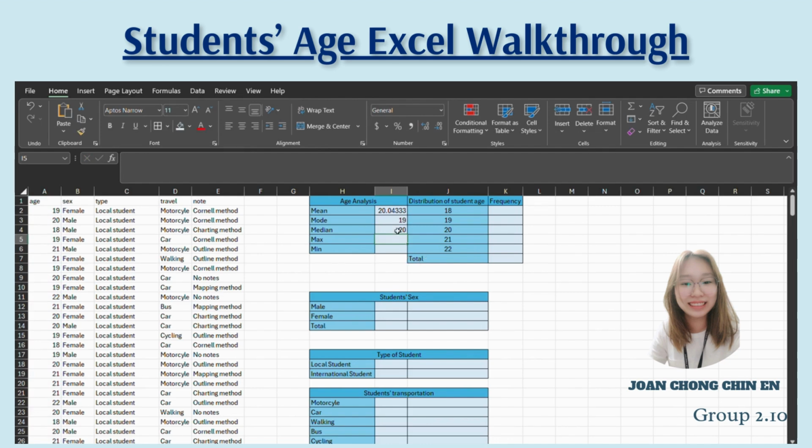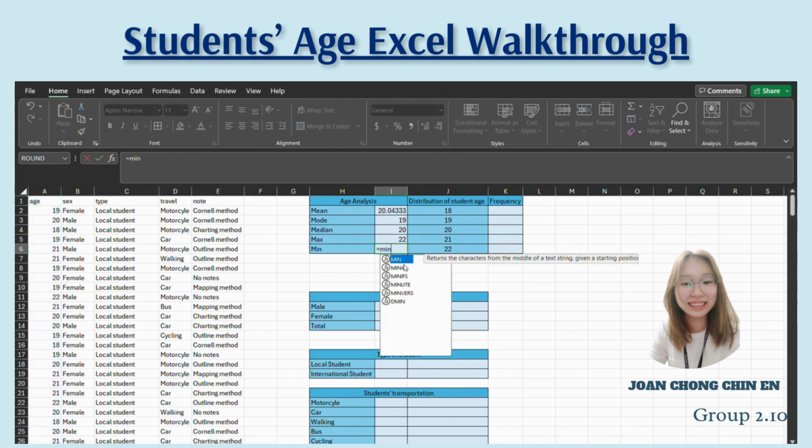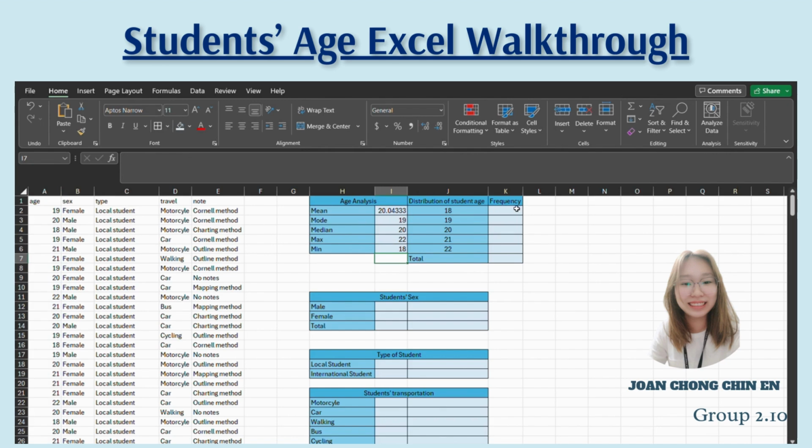Next, for the maximum value, we will use the formula MAX and select all the data of age and also click enter to show the result. Last but not least, for minimum value, we use the formula MIN and select all the data in column A.